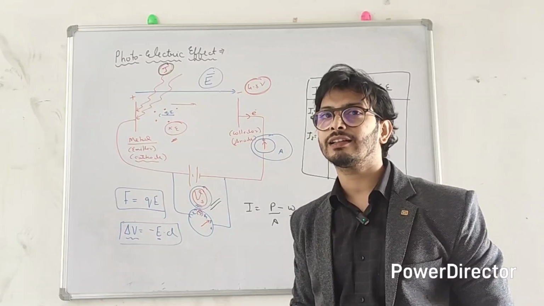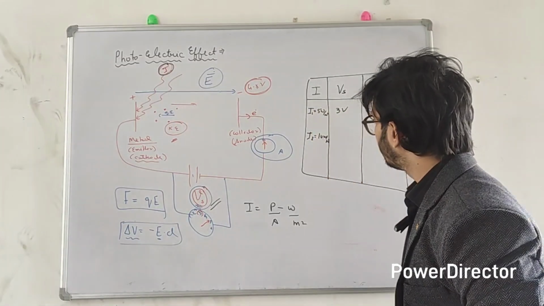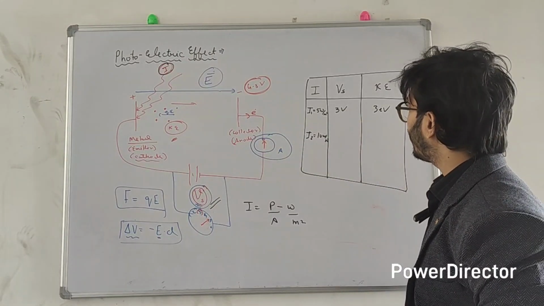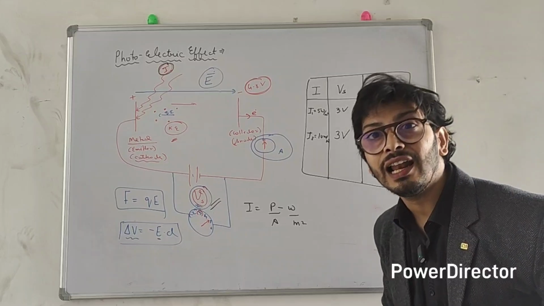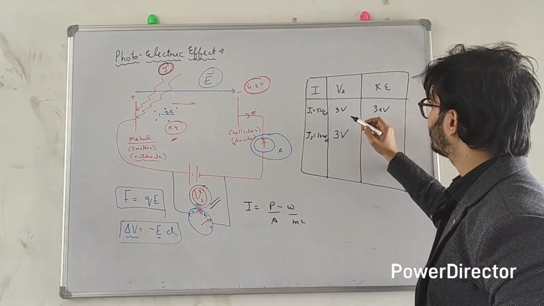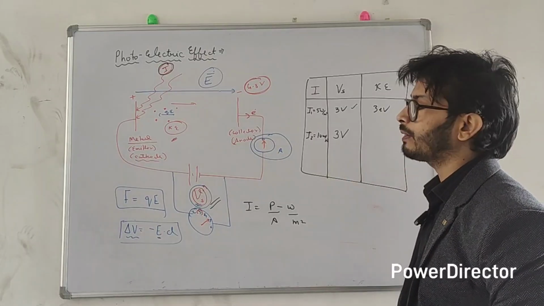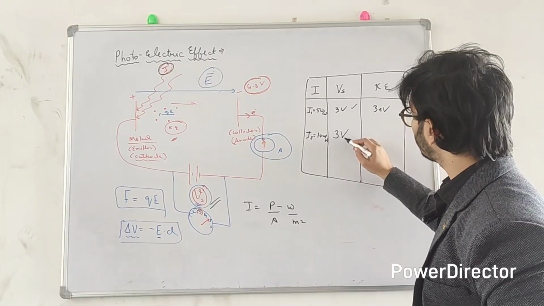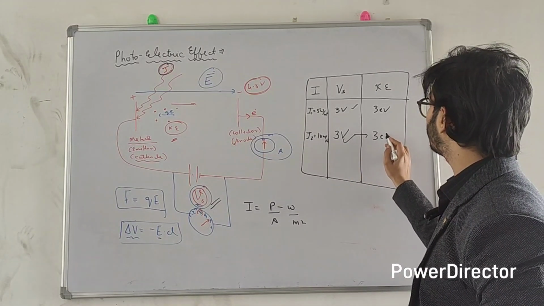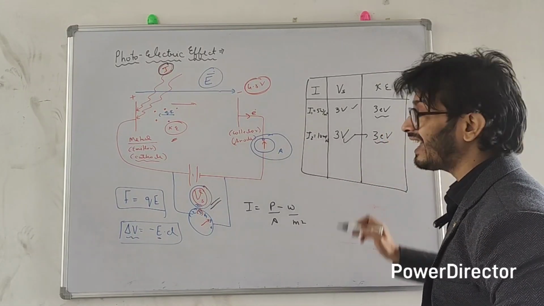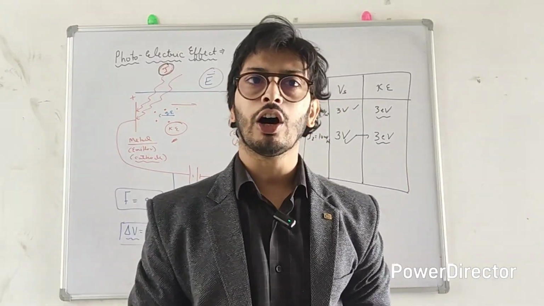But the experimental result shows something entirely different. You know what happened? When increasing the intensity of light, he observed that the stopping potential still remains the same. At 5 watt per meter square, the stopping potential was 3 volt, and at 10 watt per meter square, the stopping potential was still 3 volt. That directly indicates that the kinetic energy of the electron remains the same. Kinetic energy of the electron didn't increase at all.